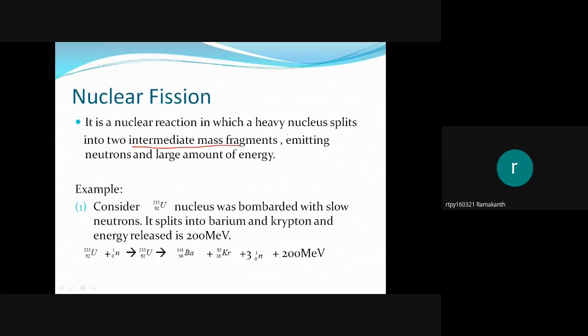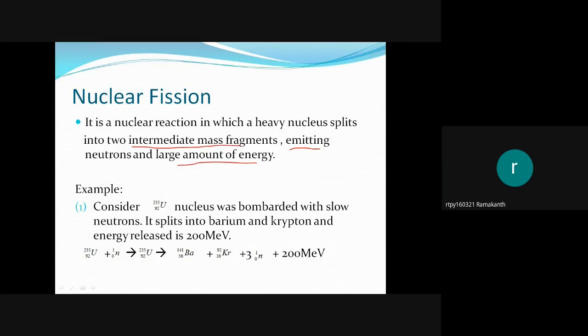So intermediate mass fragments, and emit neutrons and a large amount of energy. So this is what happens in a nuclear fission reaction. See, a heavy nucleus breaks up into two intermediate fragments and produces neutrons and a large amount of energy.